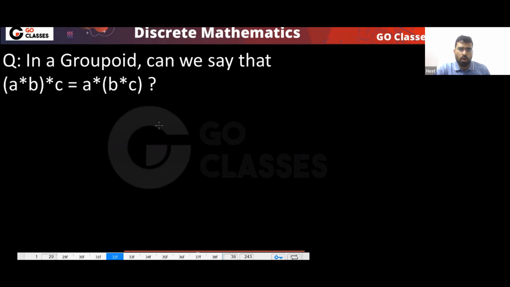This is your associative property. Can I say in a group word this will happen? The answer is no. In a group word, this need not happen. Can we say that this will happen? No. We cannot say this will happen. So in a group word, we cannot say this will happen.